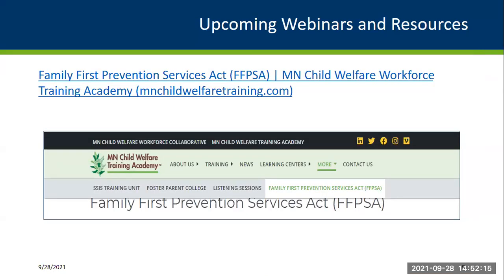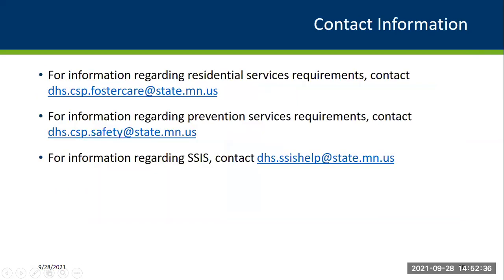Once again, here is a link to our Family First Prevention Services Act webpage, just to go over the functionality again. You're going to navigate to minnesotachildwelfaretraining.com, and we are located under this More tab under Family First Prevention Services. And then here's that contact information.